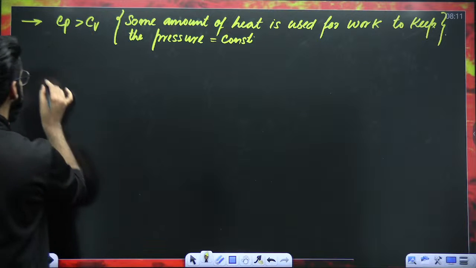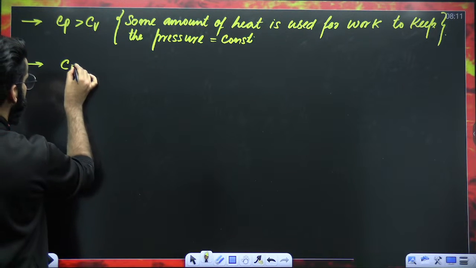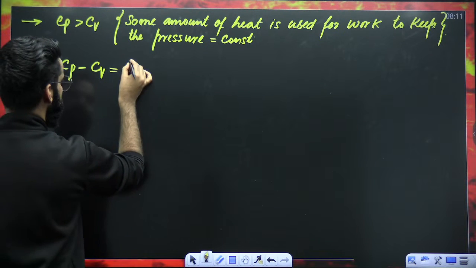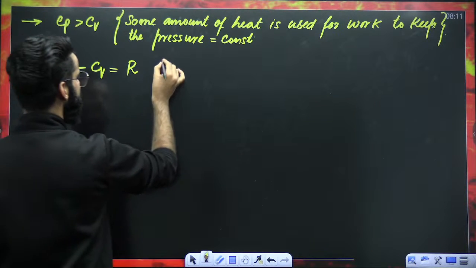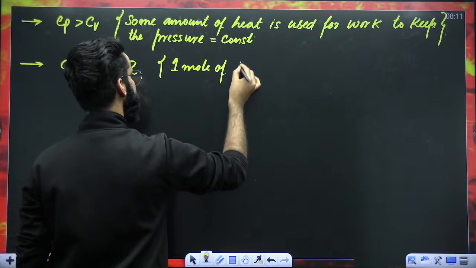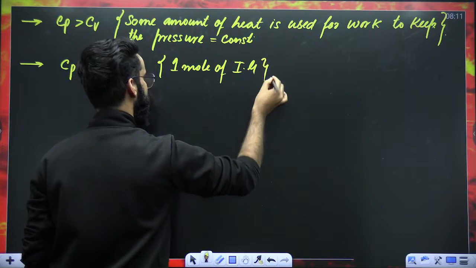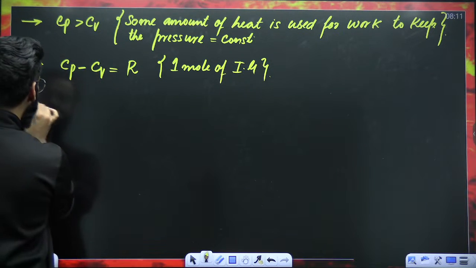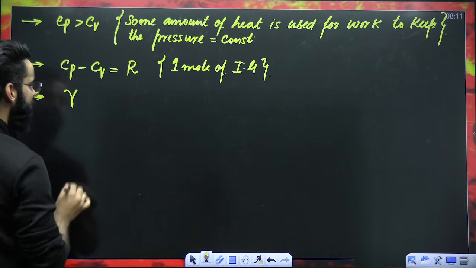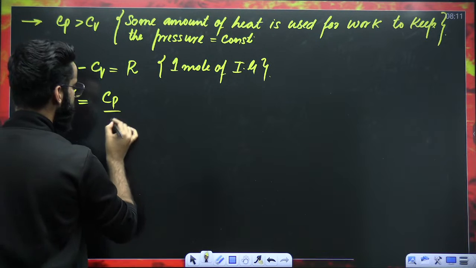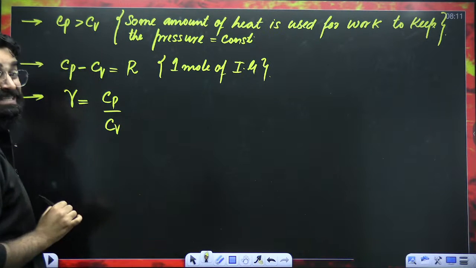If Cp is greater than Cv, and I take the difference between the two, Cp minus Cv, this is more, this is less, so the difference has to be positive. And this is equal to R. Cp minus Cv is equal to R, and it's valid for 1 mole of ideal gas. And here I'm defining a term, gamma, which stands for Poisson's ratio. It is equal to Cp divided by Cv.